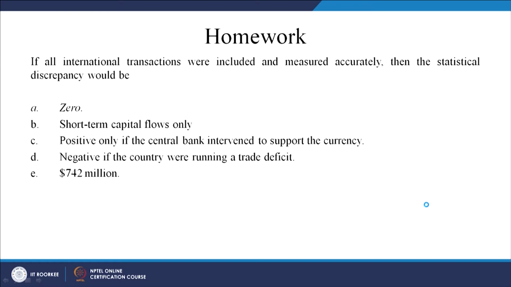Now, let us take this question. If all international transactions were included and measured accurately, then the statistical discrepancy would be: A) 0, B) short term capital flows only, C) positive only, D) negative, or 742 million. So, the answer is 0, because we say it has to be balanced.